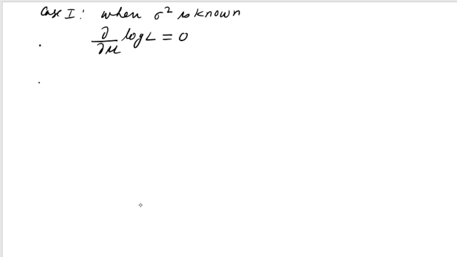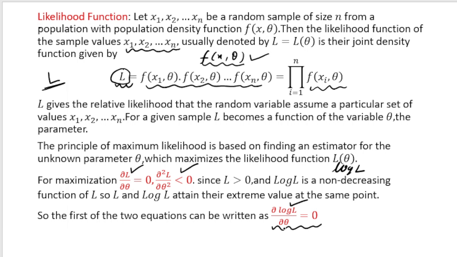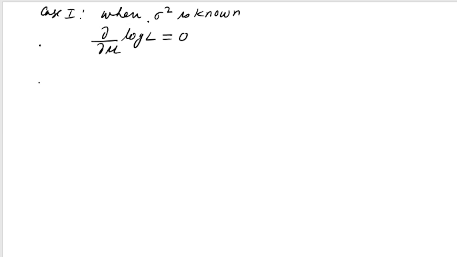This is what I have shown you here, that if you want to estimate theta, you have to differentiate log L with respect to theta. So here I want to estimate mu because sigma square is known, so I have to differentiate log L with respect to mu, and I have to equate that to 0.